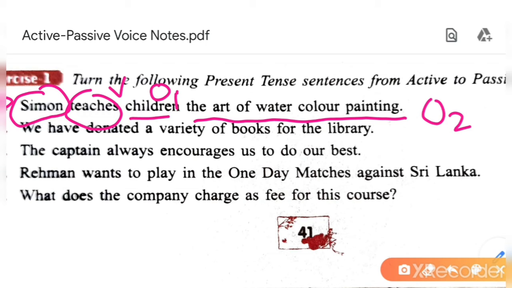O2 means not oxygen. O2 means object. Second object. Here children, the art of watercolor painting is the direct object. Okay. So you can make any object the subject of passive voice. So let's take the art of watercolor painting as subject.